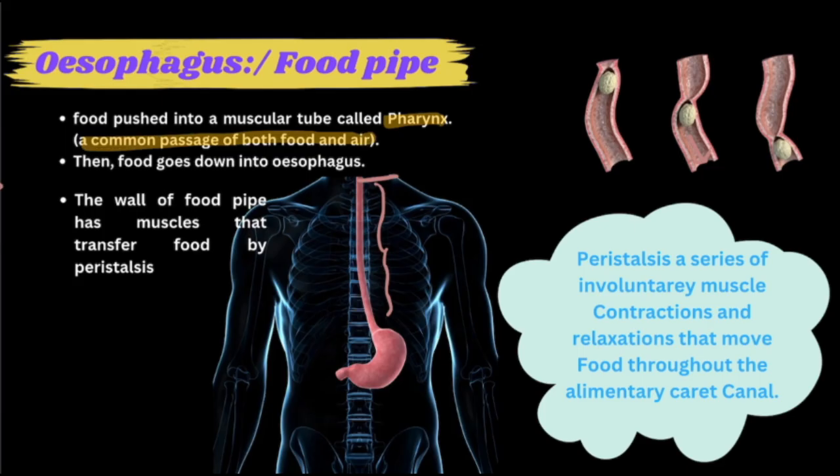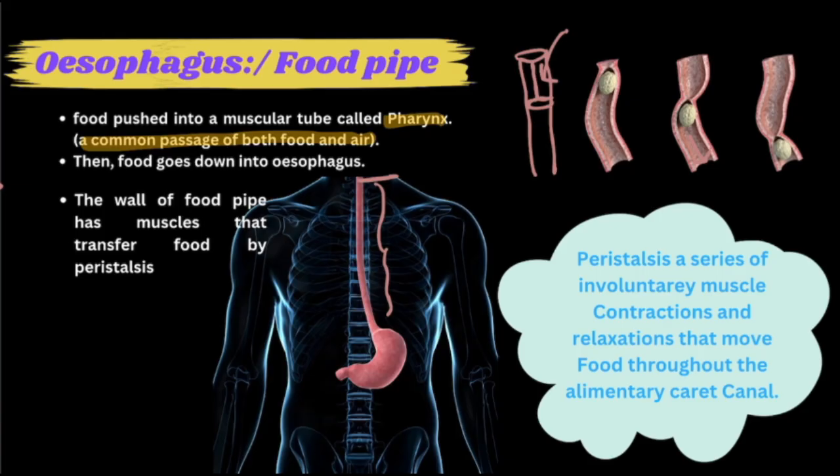See, if this is the esophagus, then at the top inside this, both the food pipe and windpipe are present, okay. Now this particular region is known as the pharynx because it is a common passage of both food and air, okay. After that the esophagus, or the food pipe, will start.